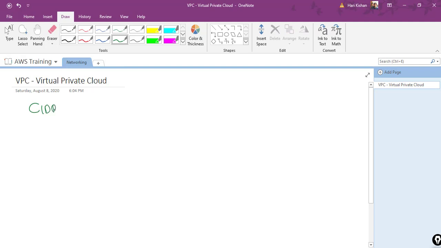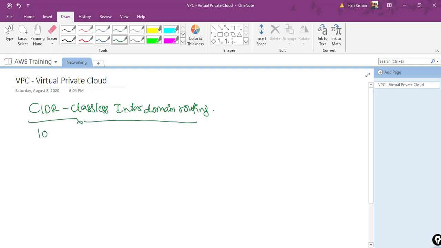CIDR is nothing but classless inter-domain routing, and this is nothing but a set of IP addresses which my organization will be using to access anything, right? So this will be an IP address range. It will look like this. Suppose this is my IP address range. I can give /24.